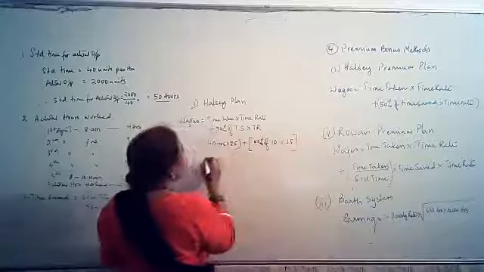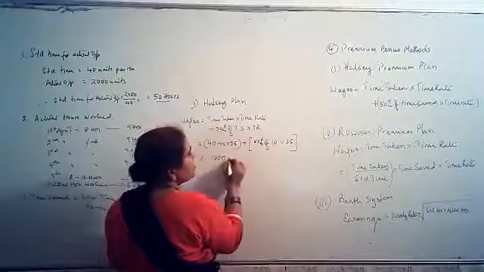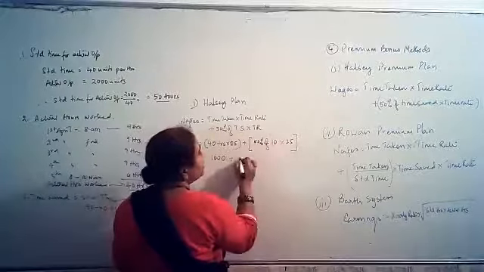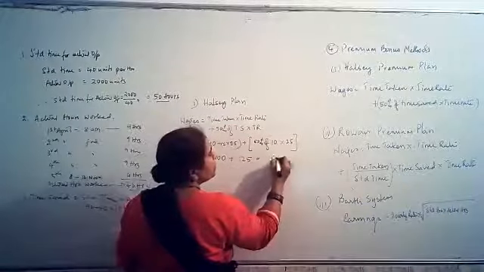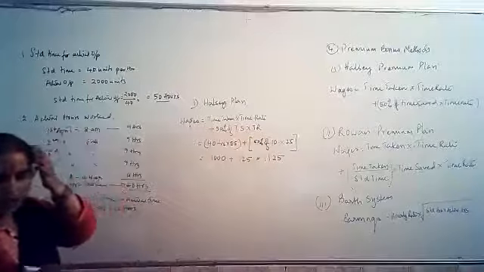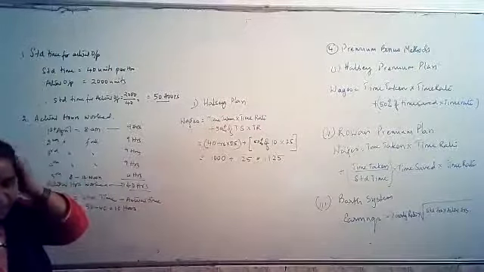So 25 4s are 100, so this is 1000 plus 50% of 10 is 5, 5 into 25 is 125. So total wages under Halsey plan is 1125.